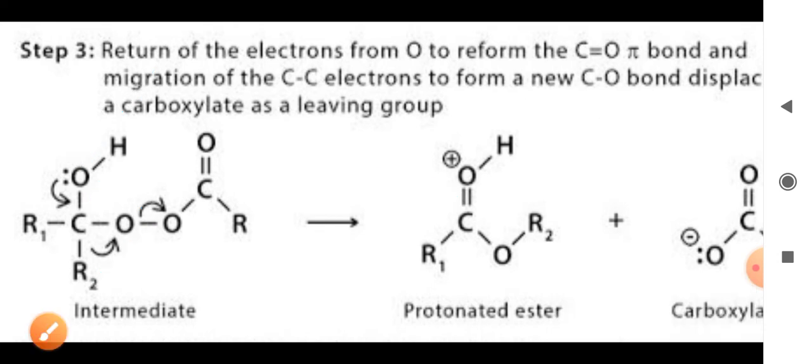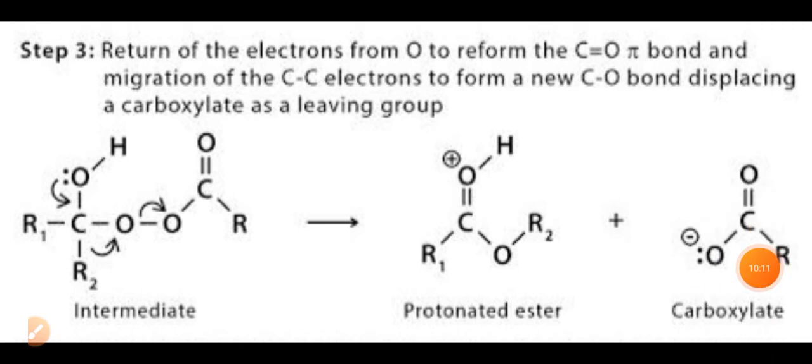Also in this step there is formation of carboxylate, with a pair of electrons on the oxygen atom. This electron pair which is present on the oxygen of carboxylate is useful in the next step to acquire, or to abstract, the hydrogen from the protonated ester.